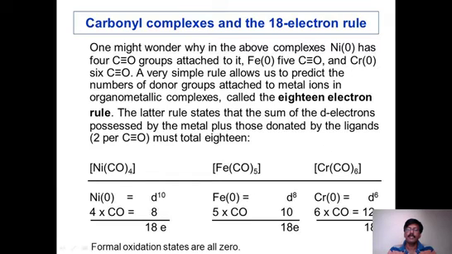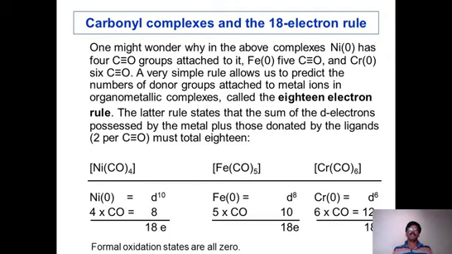Therefore the d orbital has 6 electrons in chromium, and 6 carbonyls are there. Each carbonyl gives 2 electrons, therefore 12 electrons are donated by ligands. Already the d orbital has 6 and 12 are donated, so 12 plus 6, 18 electrons. So this is also following the 18 electron rule.